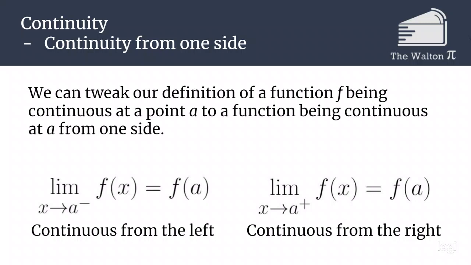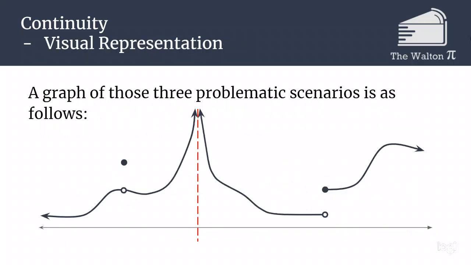We can also tweak our definition to have continuity on the left and the right. If we're looking at the very last discontinuity, the one at the very far right, that function is going to be continuous from the right, because if we approach that jump from the right-hand side, it's going to approach the value that it has at that point. So it's continuous from the right there, but it is not continuous from the left, because from the left-hand side, it does not approach the actual value.